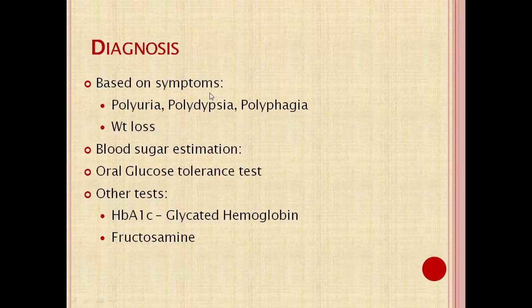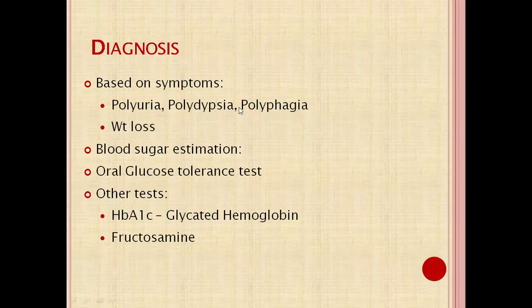Diagnosis is based on the symptoms, the cardinal symptoms of diabetes mellitus: polyuria, polydipsia, and polyphagia. Increased blood glucose level, being an osmotically active particle, increases osmotic diuresis, leading to polyuria. Increased loss of water leads to dehydration, and that reflexly stimulates the thirst center, leading to polydipsia.